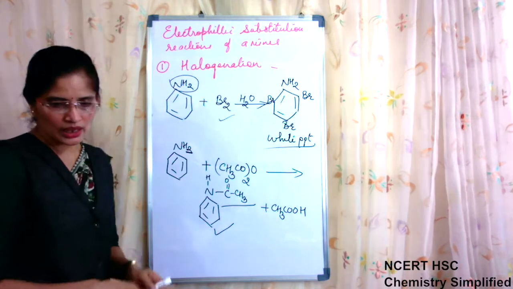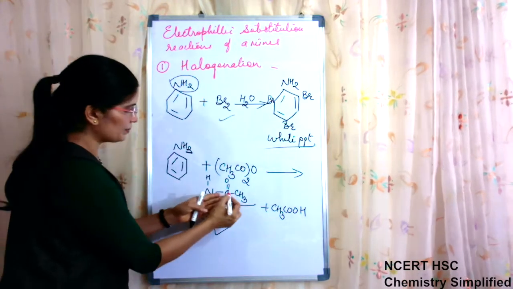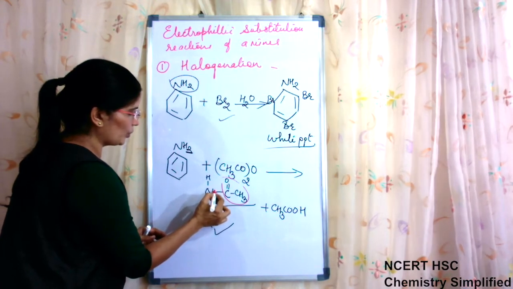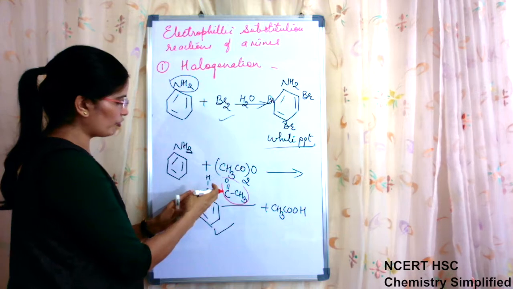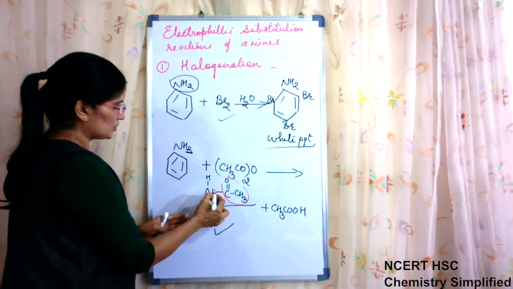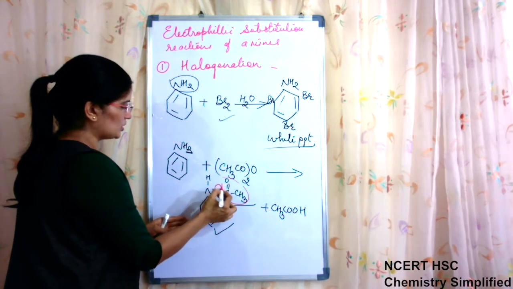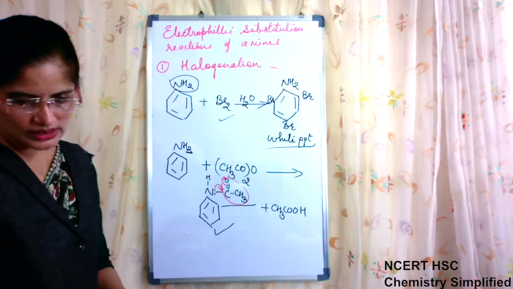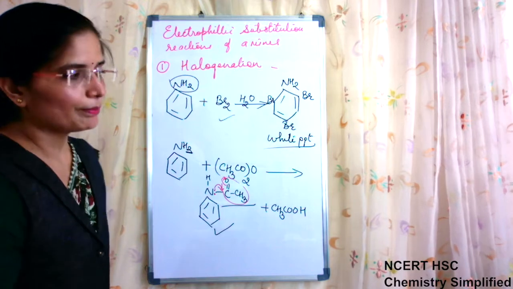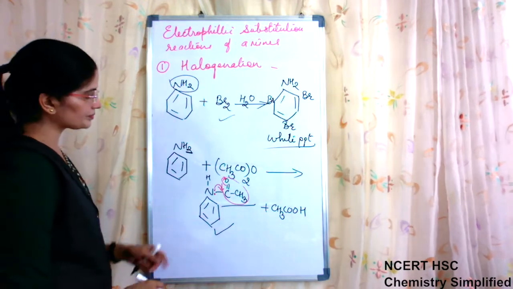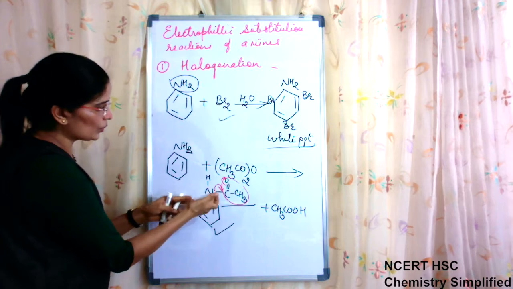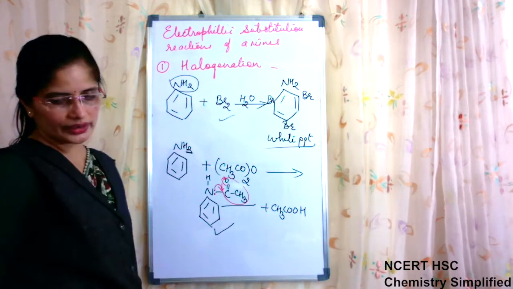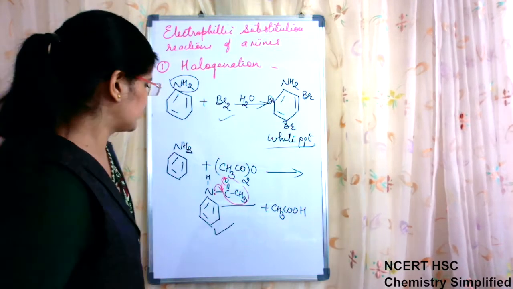Why deactivated? Because after the presence of this acyl group, this nitrogen which is having a lone pair of electrons is now involved in the lone pair transfer to this position and this bond to this position, means it is involved in resonance now with this acyl group instead of the benzene ring. So now this lone pair is not available to move on the benzene ring. Hence now the ring becomes less active.